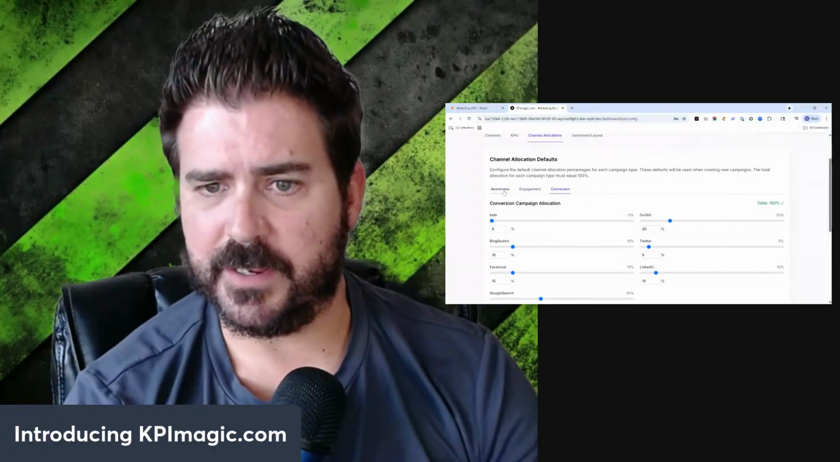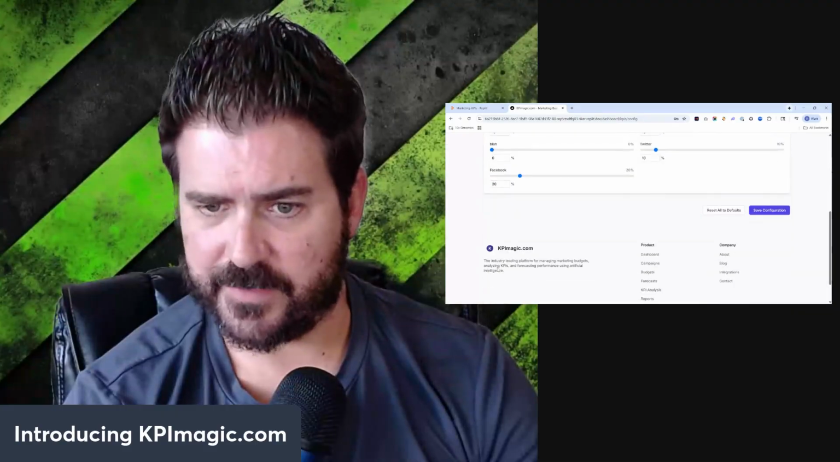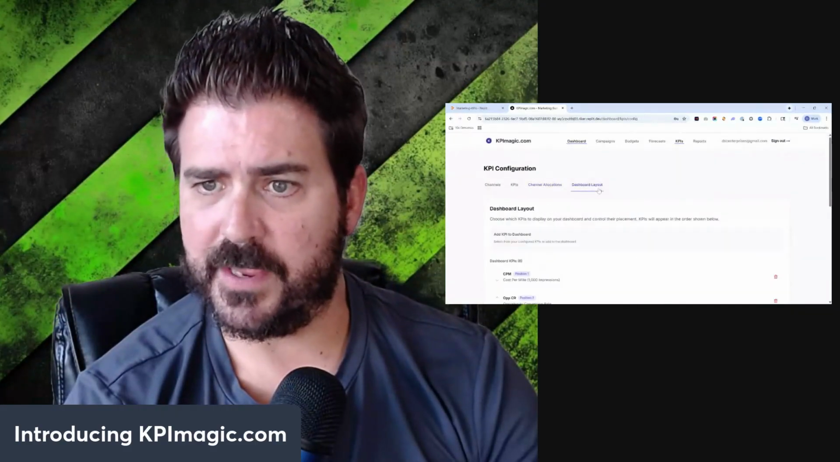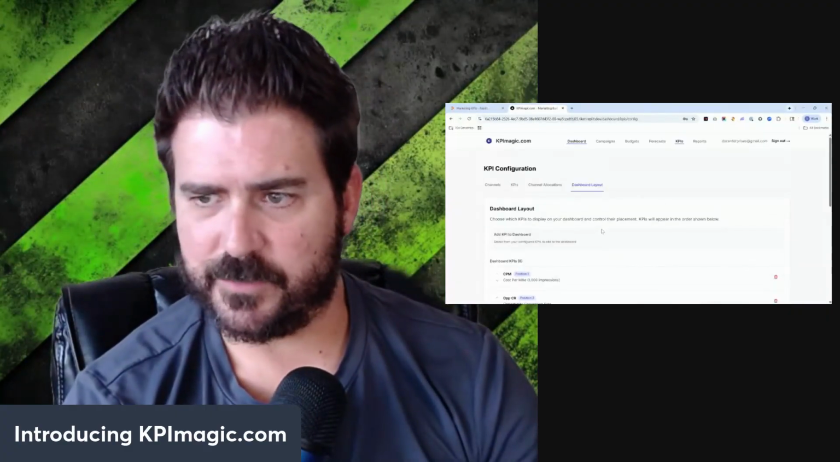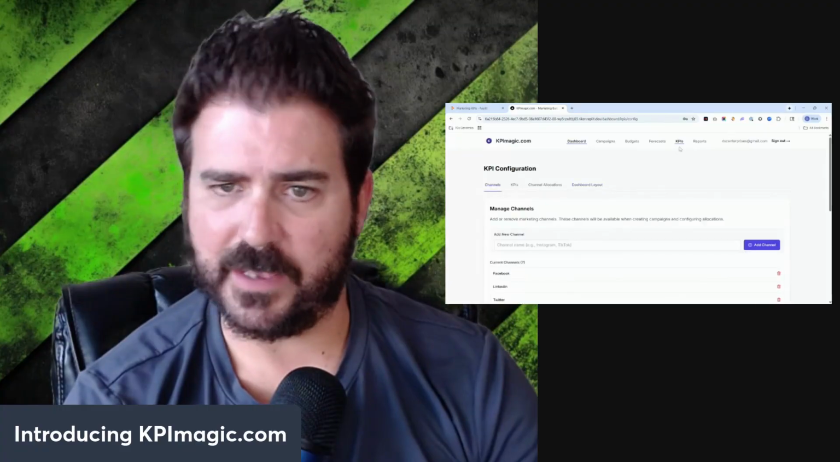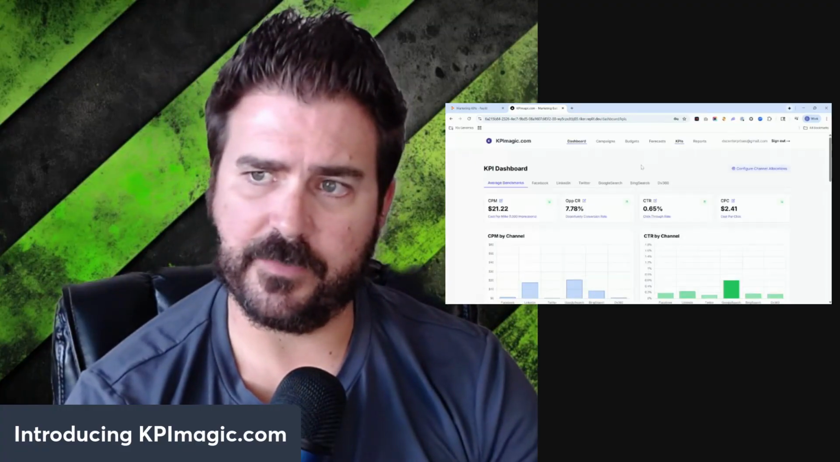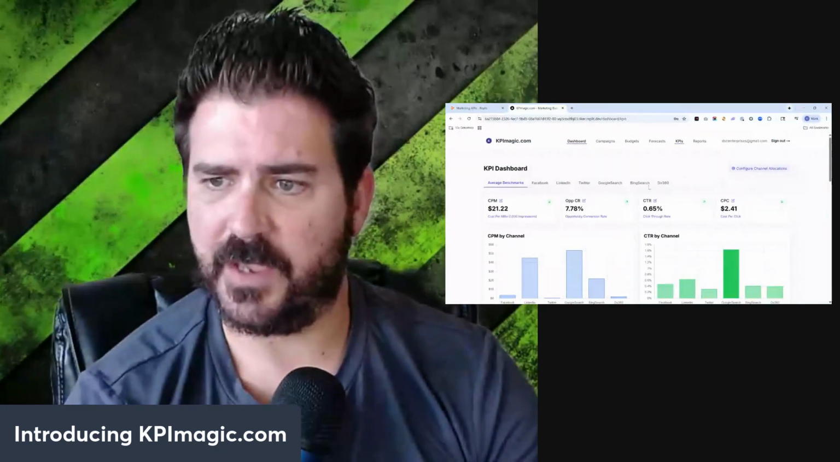For awareness, engagement, and conversion, you can see that you can set the different channel activities within here, okay? And then this is the dashboard layout right now. I might change this, but this is really the dashboard layout that you saw on the KPIs dashboard when we came here, okay? So you could change all of that.